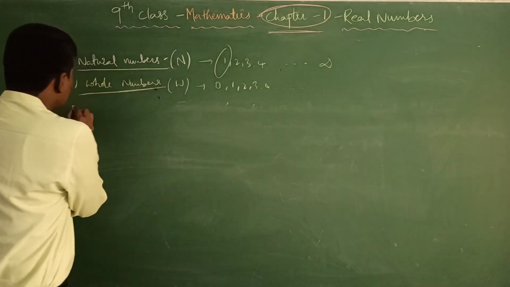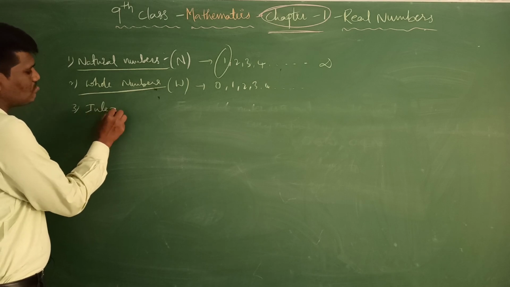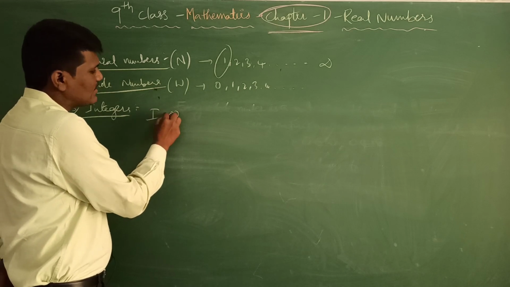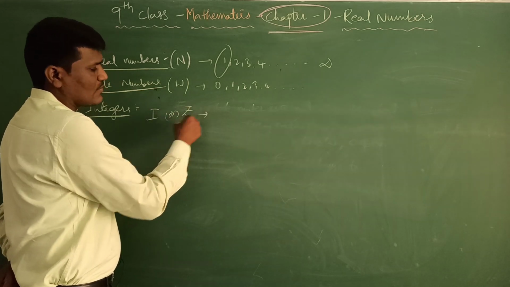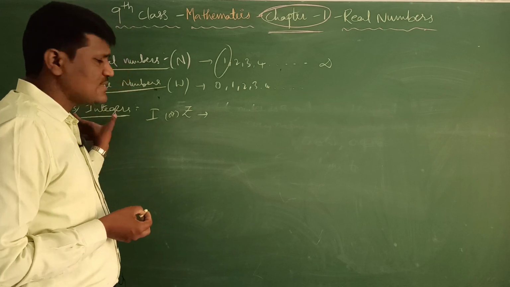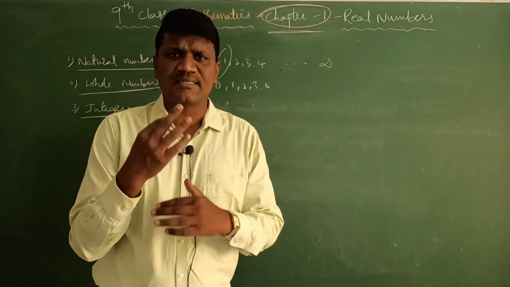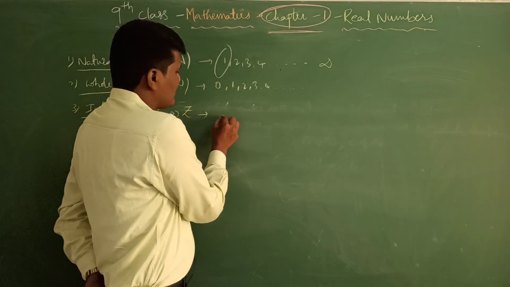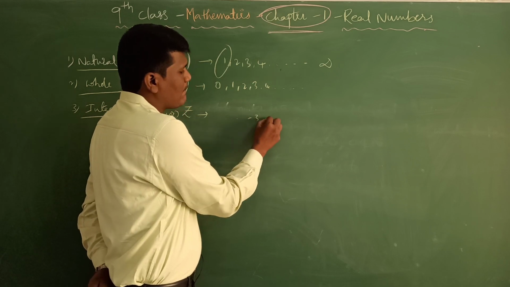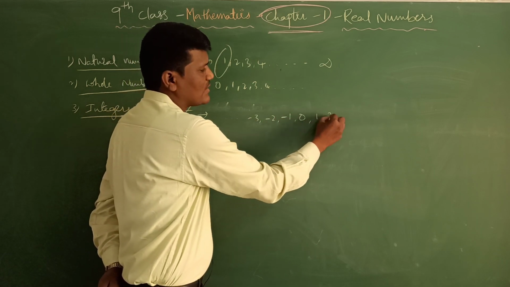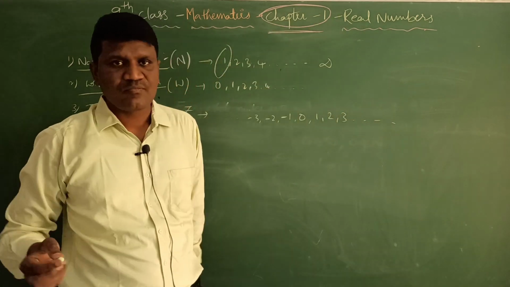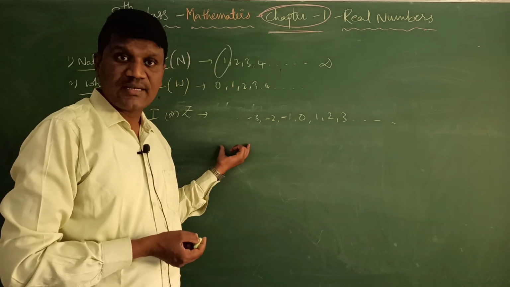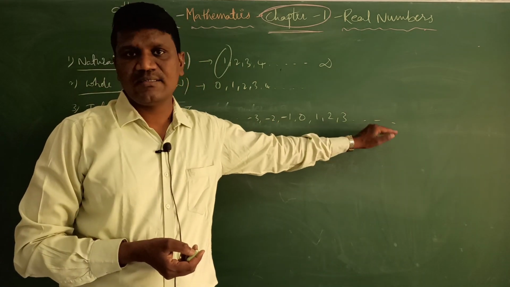Next one, the third one, is integers. Generally we denote integers by I or sometimes Z. Integers are of two types: positive integers and negative integers. You can say it starts somewhere at -3, -2, -1, 0, 1, 2, 3 and so on. That means other than the whole numbers we are having the negative numbers also. This number system we call integers.